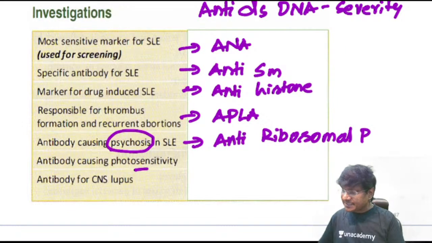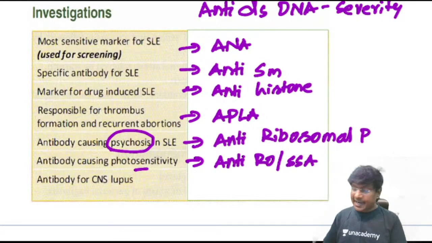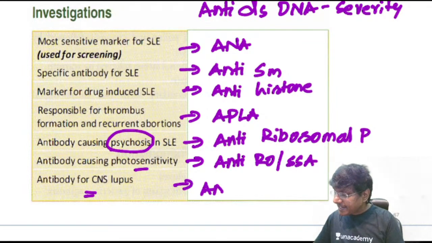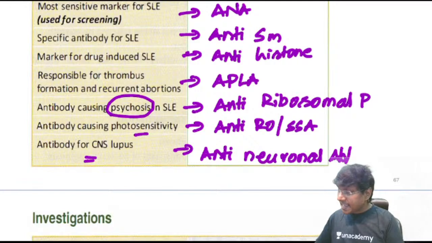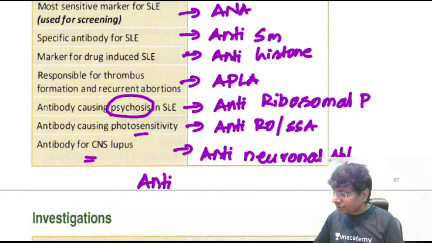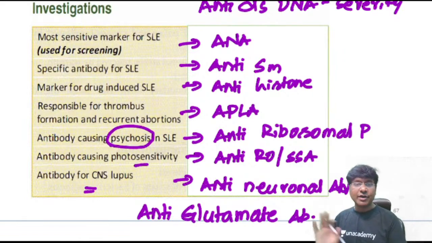And what is the antibody that is responsible for photosensitivity in your SLE? That is your anti-Ro or SSA antibody. And what is the antibody which is responsible for CNS lupus? That will be your anti-neuronal antibody, right? Anti-neuronal antibody or anti-glutamate antibody. Okay, so that is about the markers, the antibodies in SLE.